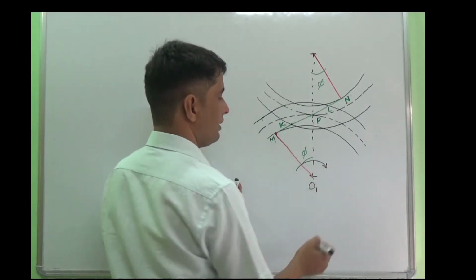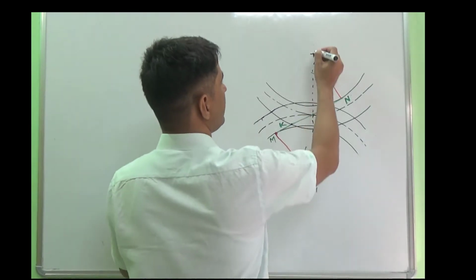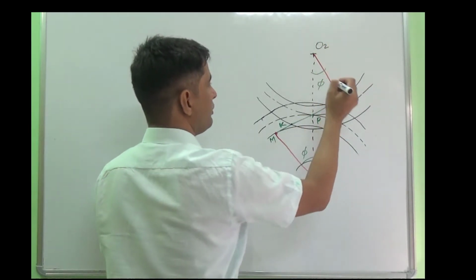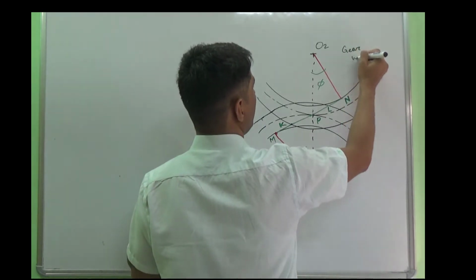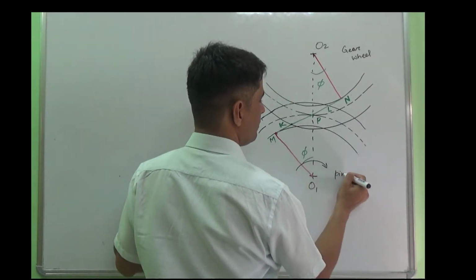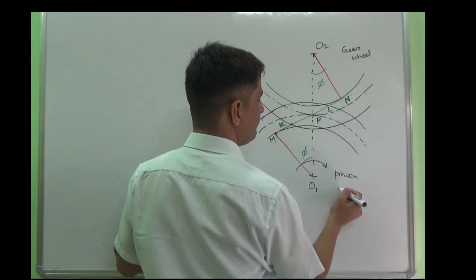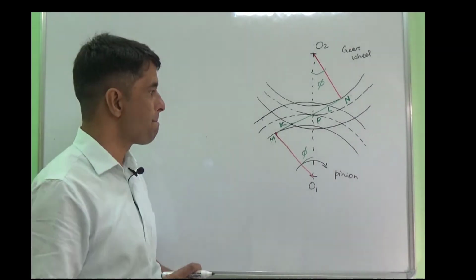Let's say the center of rotation for the pinion is O1 and for the other gear is O2, which we call the gear wheel. This we call the pinion. So the pinion is the driving gear and the gear wheel is the driven gear in this case.